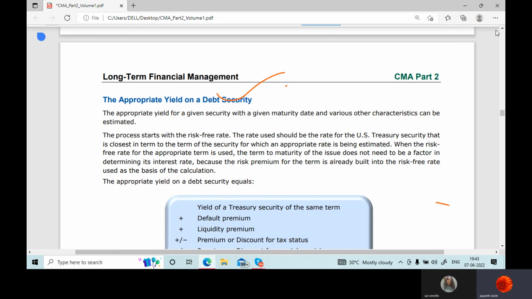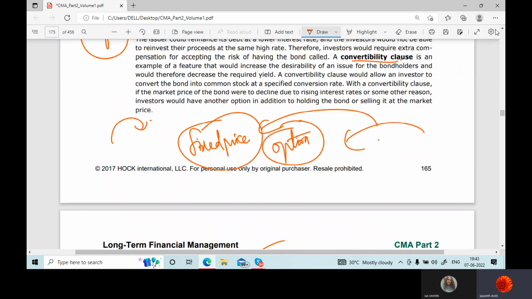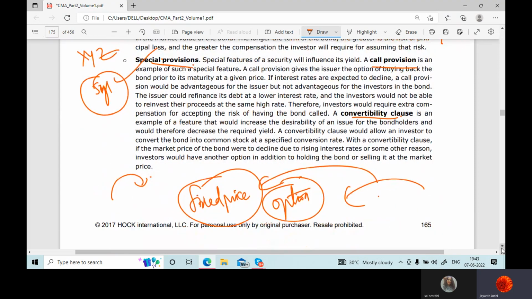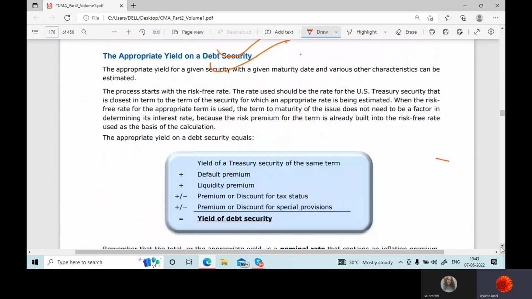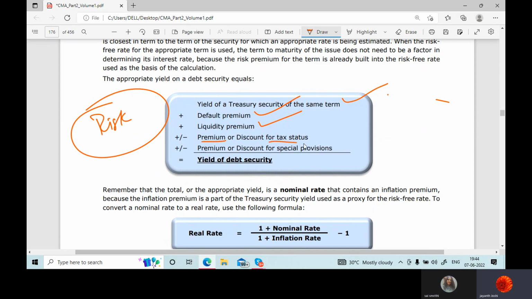Okay, go through this till here. Tomorrow we will discuss this. The appropriate yield on a debt security. Actually, I have already explained this. What is the appropriate yield on a debt security? First, you start with the treasury rate, then the default premium, then the liquidity premium. Correct or wrong? Why these premiums? Because of these risks. And then the premium for tax status. What is this premium for tax status?